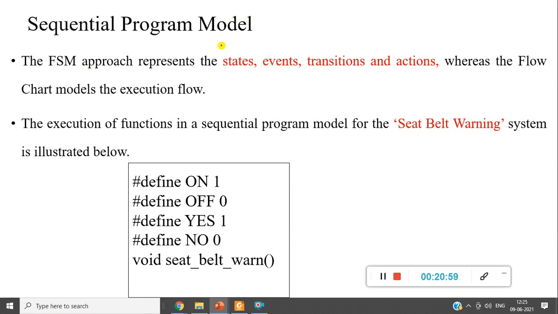What is this? Once we have designed the FSM, finite state machine, this speaks about the design perspective. Now if I want to implement that, the implementation process may be something like writing a program.